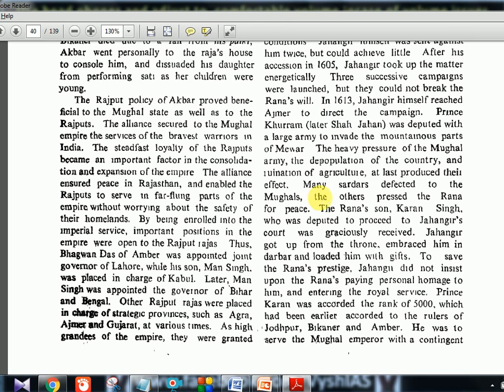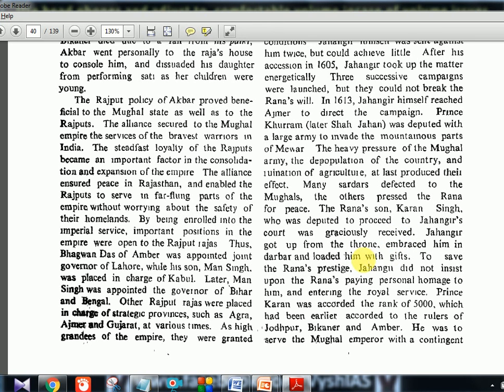Okay, many Sardars defected to the Mughals. The others pressed the Rana for peace. So again, internal thing, people are helping each other, people are betraying each other. Something happened, and finally the result is they got the place. Now the Rana's son Karan Singh, who was deputed to proceed to Jahangir's court, was graciously received. Okay, so they treated the opponent well. Now Jahangir got up from the throne, embraced him in Darbar and loaded him with gifts.